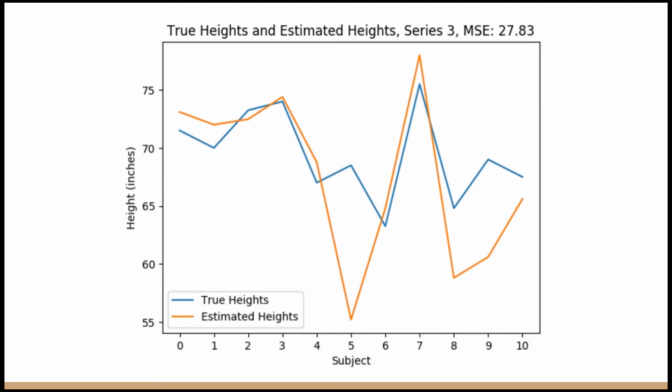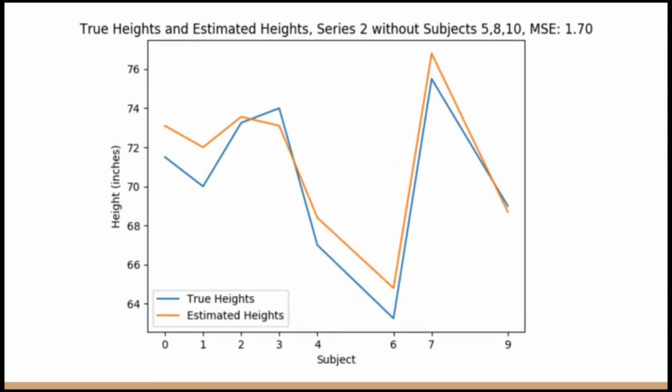So we see that subjects 5, 8, and 10 are pretty bad. What happens if we just take them out and take the mean squared error of that? We get this. We get something with a mean squared error of 1.7, which is way better than anything else we had. But it's still not close to 0, which is what we would want for a mean squared error, but it's much closer. So while it is much lower than before, we really can't conclude that this would be good enough for a clinic to use.